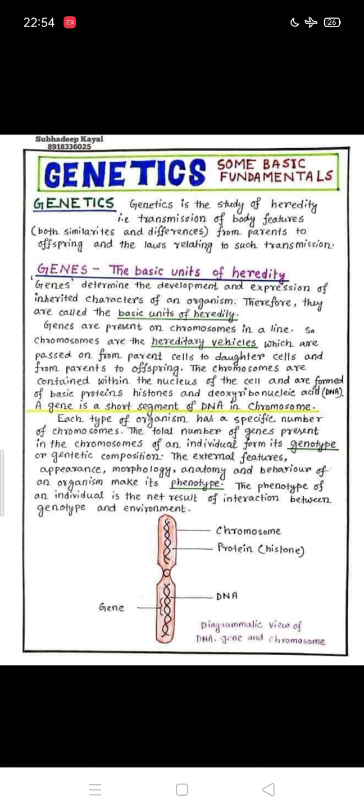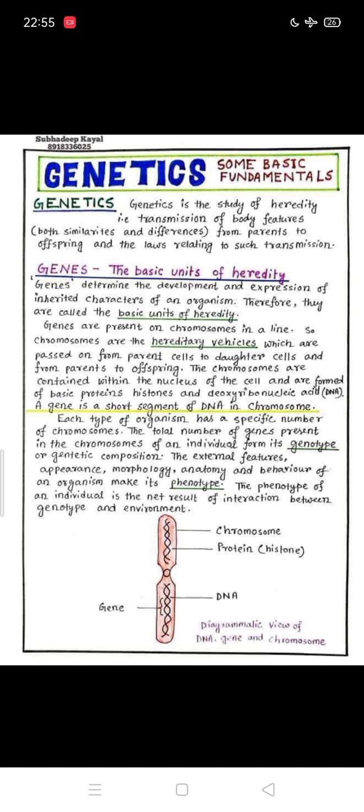So the basic character which transfers from parents to the offspring is the genes. Genes are actually the unit of heredity, or the unit of inheritance, or the unit of transmission. So the characters we picked up from the parents are in the form of genes. The genes carry the information from the parents and then transfer it to the offspring. This is all about inheritance.